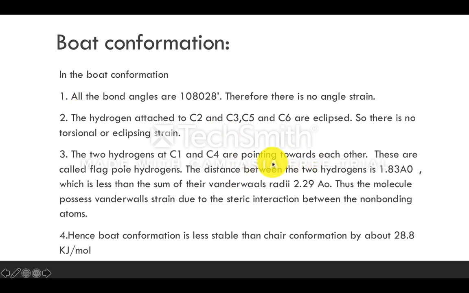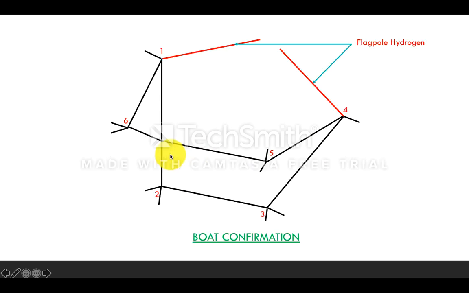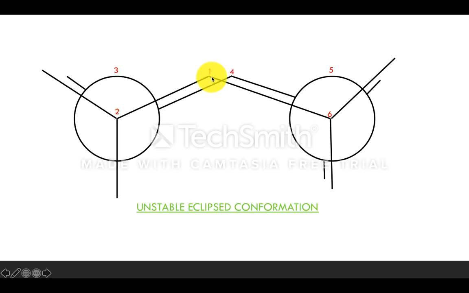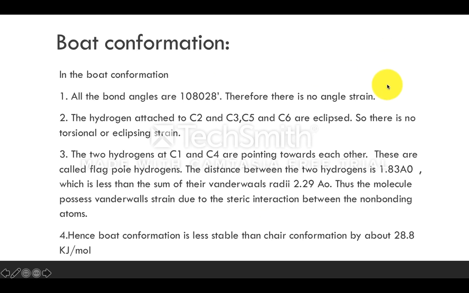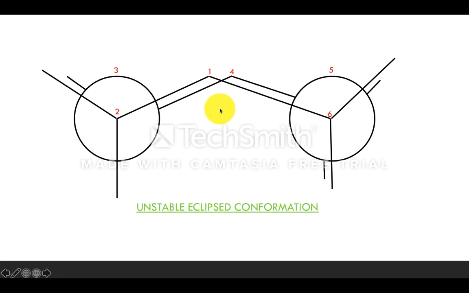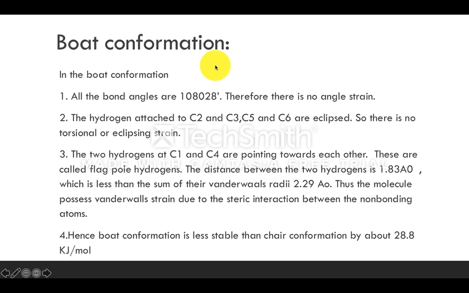In the same manner, see C1 and C4. You have remembered, right? This is C1 and also C4. The hydrogens are present very close to each other. What is the type of force that exists here? Van der Waals force. So van der Waals force is present here. See, this is the first and also the fourth carbon, and hydrogens are present here and here. So the distance between these two hydrogens is 1.83 angstroms. So what is meant by this 1.83 angstroms? It is less than the van der Waals interaction distance, 2.29 angstroms.